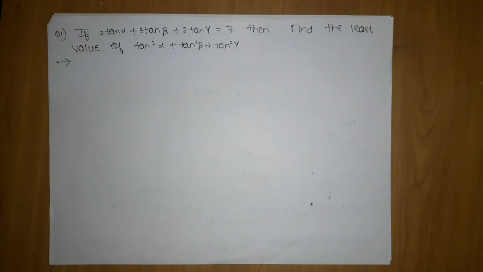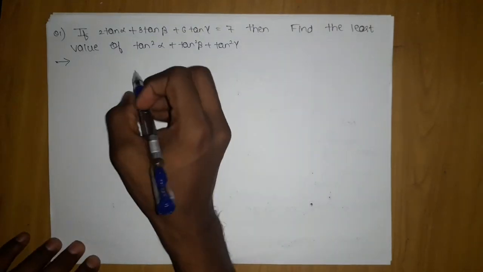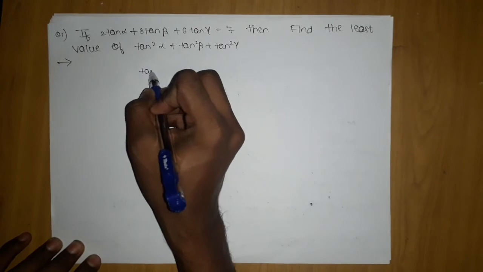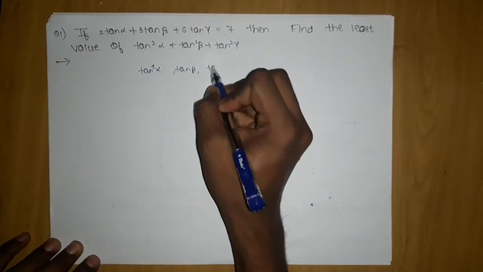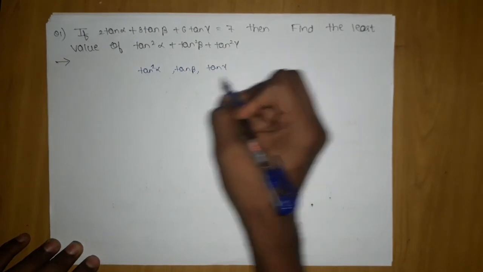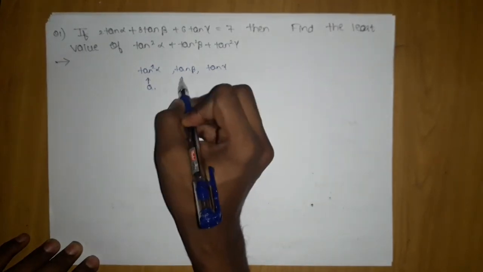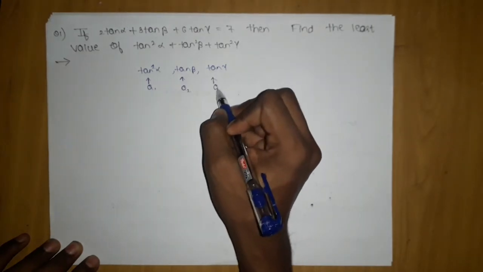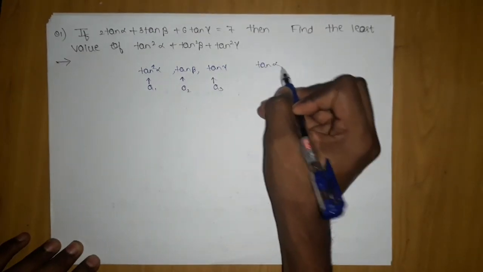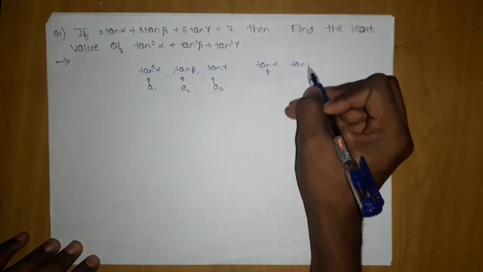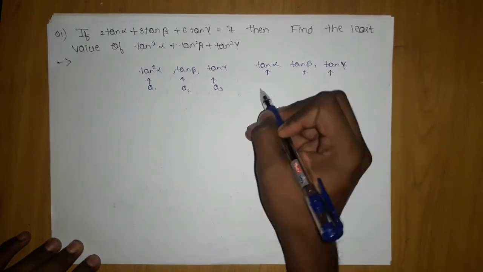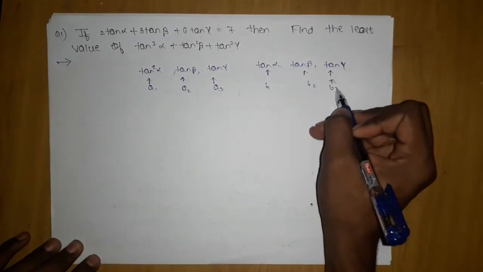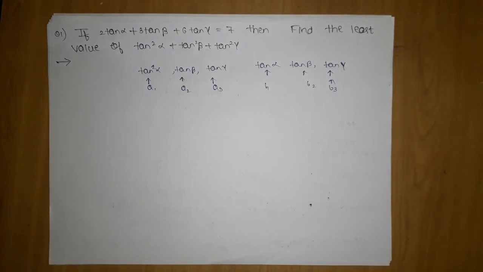It is asking tan square alpha plus tan square beta plus tan square gamma. Many children will make one mistake. They will take tan square alpha, tan square beta, tan square gamma as their a1, a2, a3, and similarly they will again take tan alpha, tan beta, tan gamma as their b1, b2, b3, because they think that square will appear easily in this case.